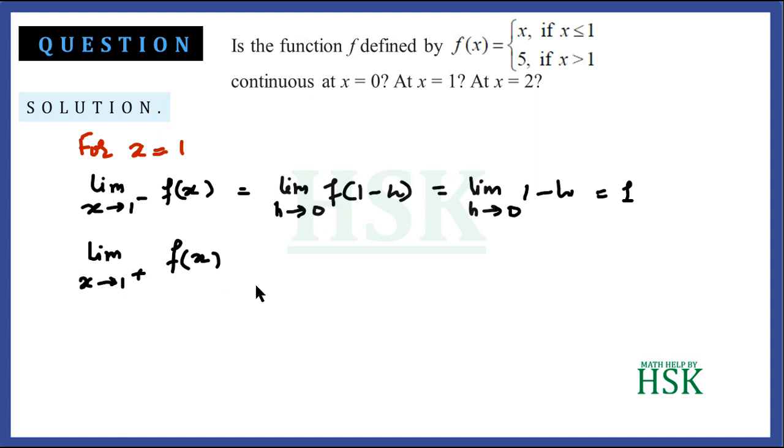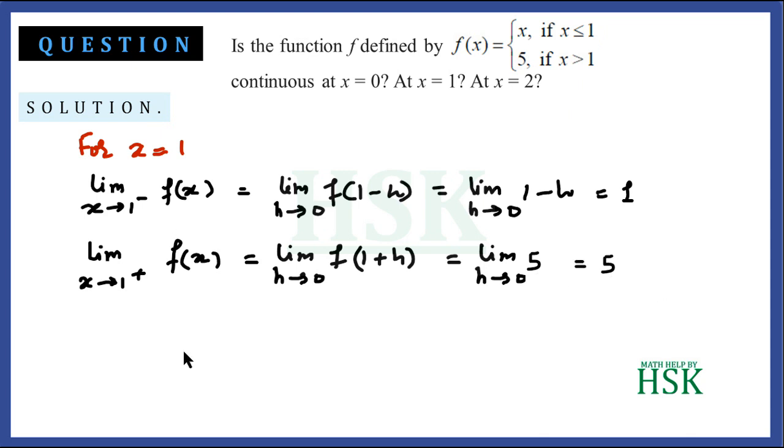The right hand limit of f(x) as x tends to 1 would be equal to the limit as h tends to 0 of f(1 + h), and this would be equal to the limit as h tends to 0 of 5, because f(1 + h) is the value of the function for x greater than 1, and this takes the value 5. The limit of 5 would be equal to 5.